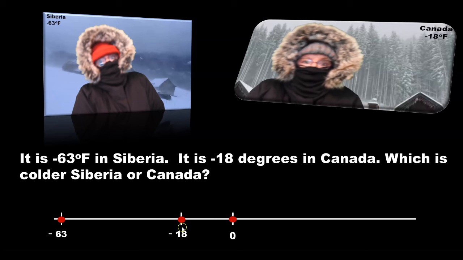Our 2 points are -18 and -63. Which one is further from the 0? That would be -63. That means that is the coldest temperature. Siberia wins. It's the coldest temperature.